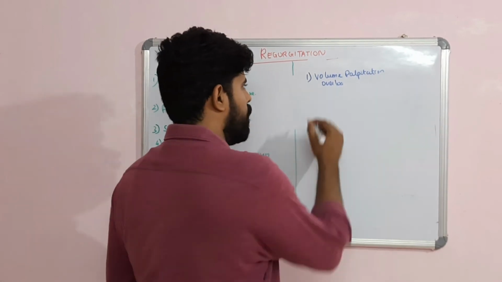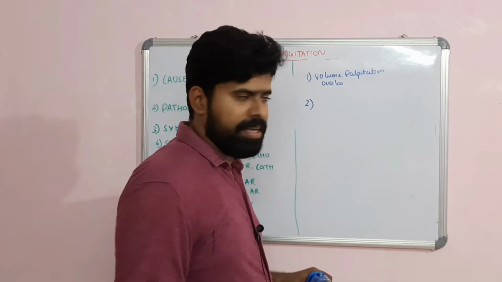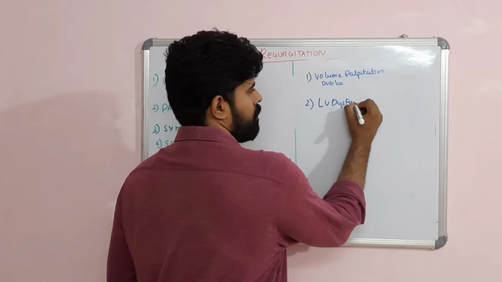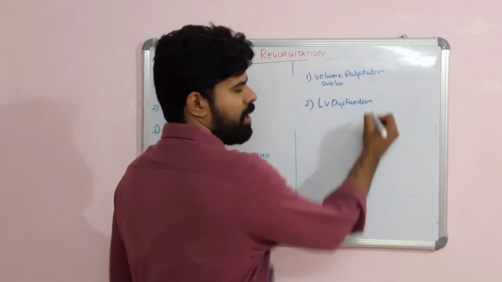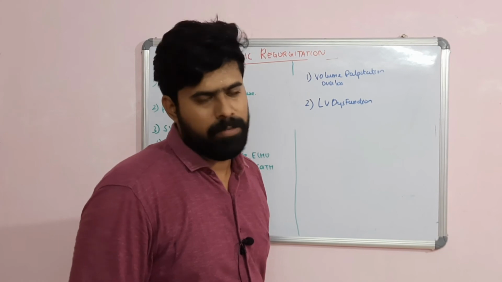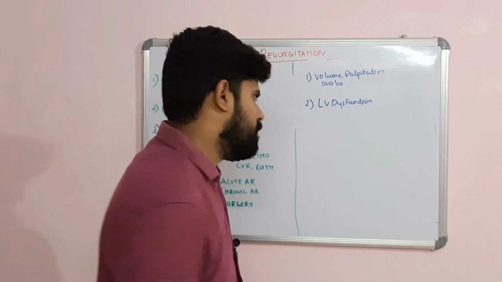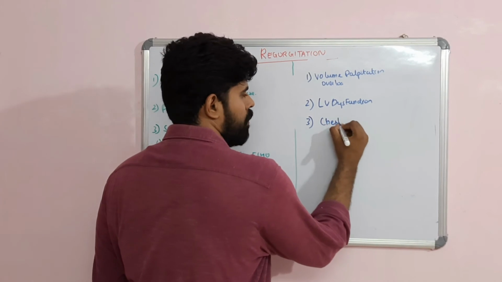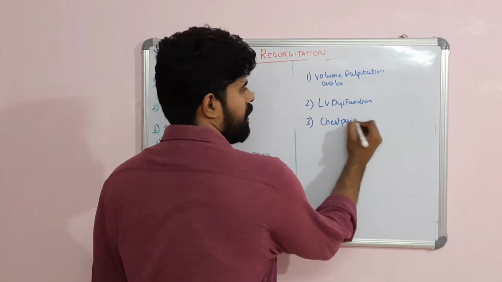The other symptoms can be because, once the patient goes into LV dysfunction, the patient can have dyspnea, orthopnea, PND, pulmonary edema, and cardiogenic shock. Anything can be there in the spectrum. Or the patient can have chest pain. So why is there chest pain?